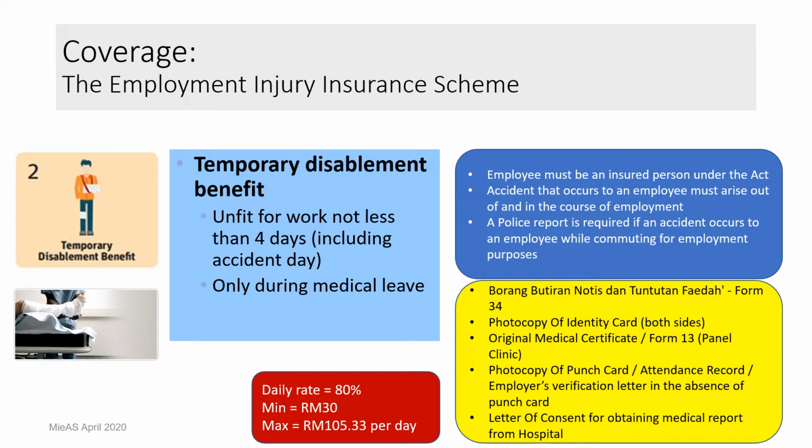This is the temporary disablement. You are only entitled to get this temporary disablement benefit in the form of compensation if you got MC for more than 4 days. If you have MC for less than 4 days, you are only entitled to medical benefits. But if you are unable to work for 4 days and above, then you are entitled to get these temporary disablement benefits. Then you will get compensation with the rate in the red box. Daily rate, a minimum of 30 ringgit and a maximum of 105 ringgit 33 cents per day.